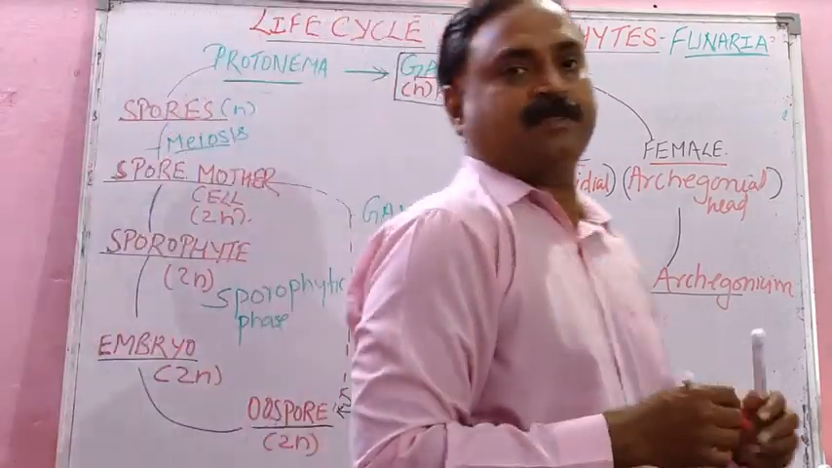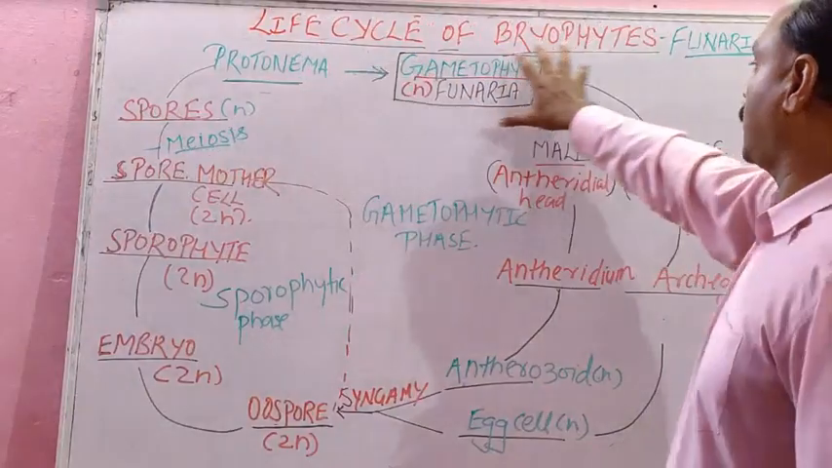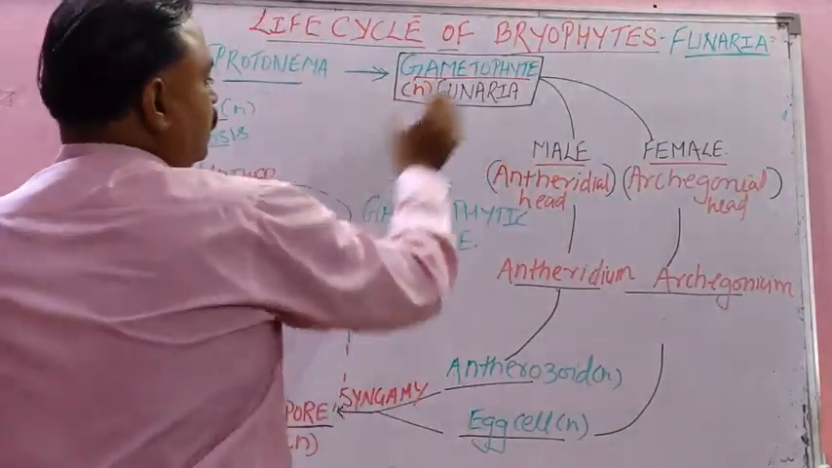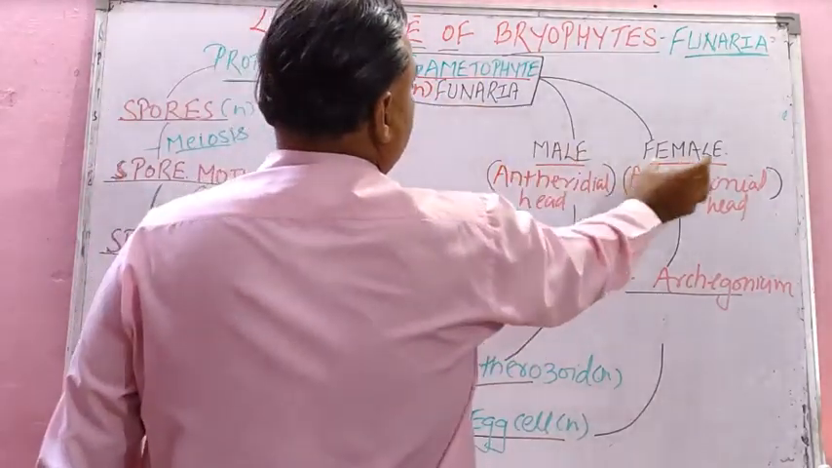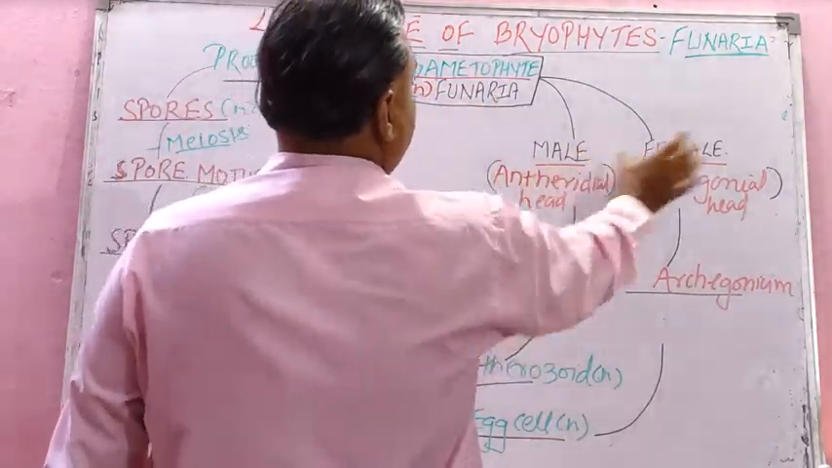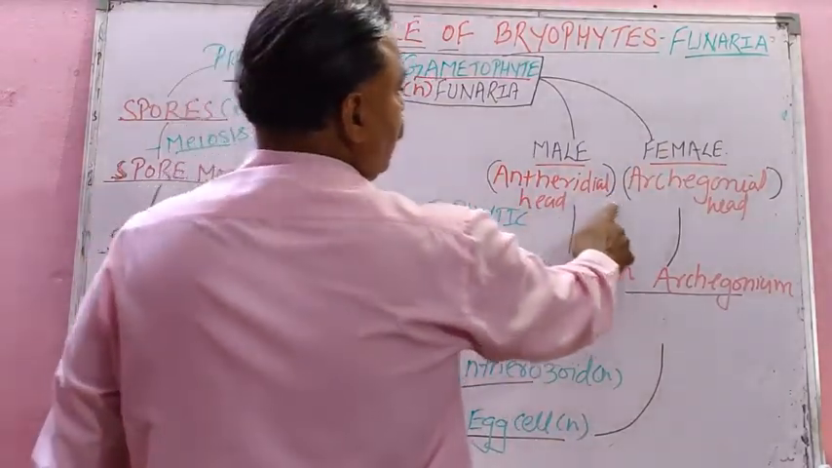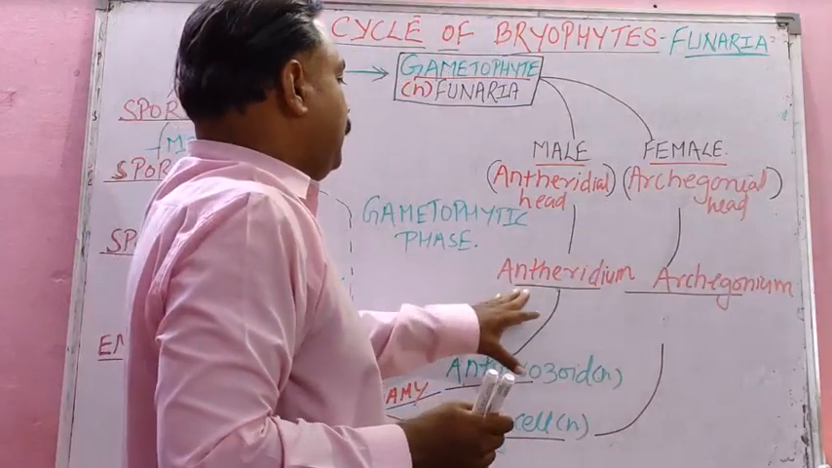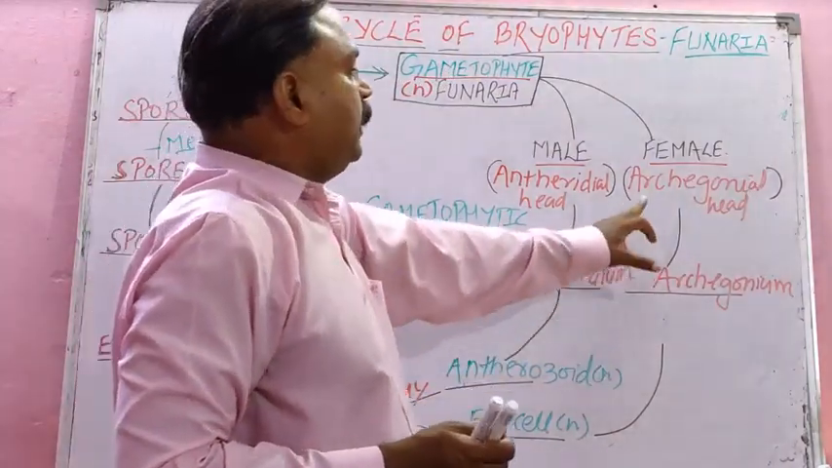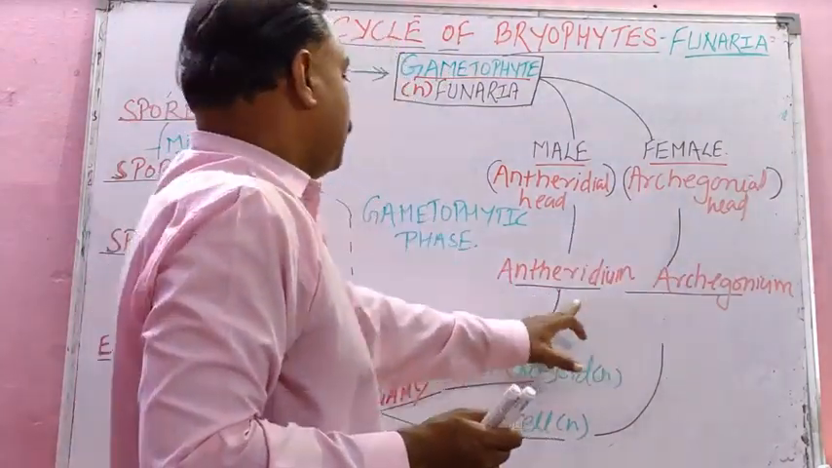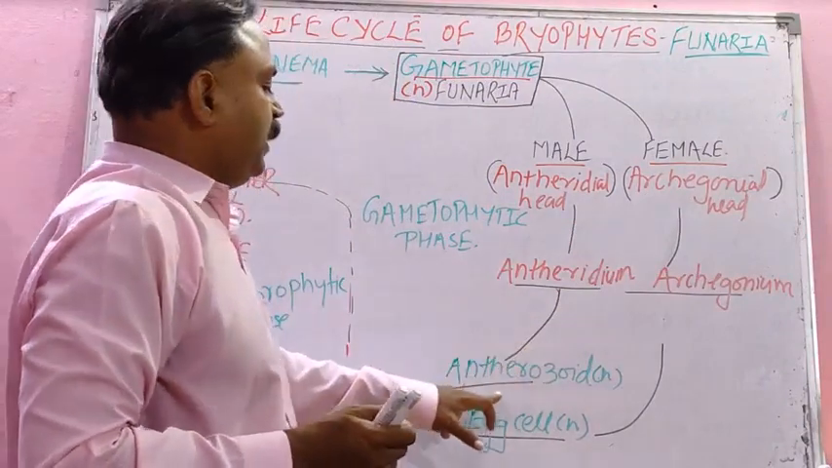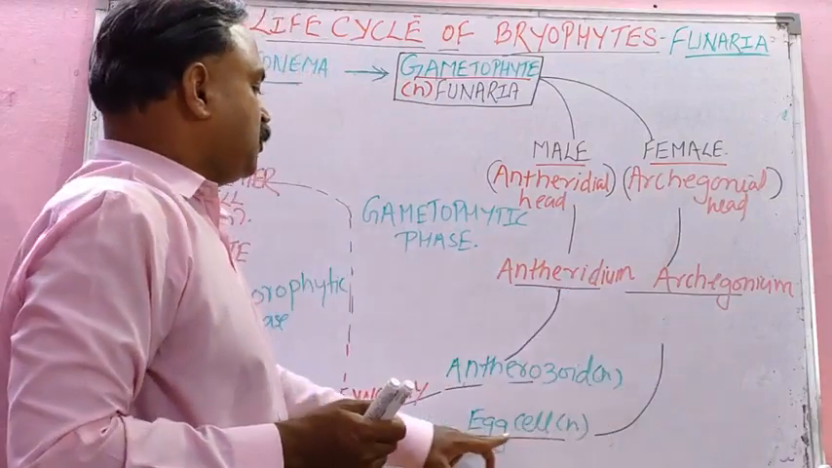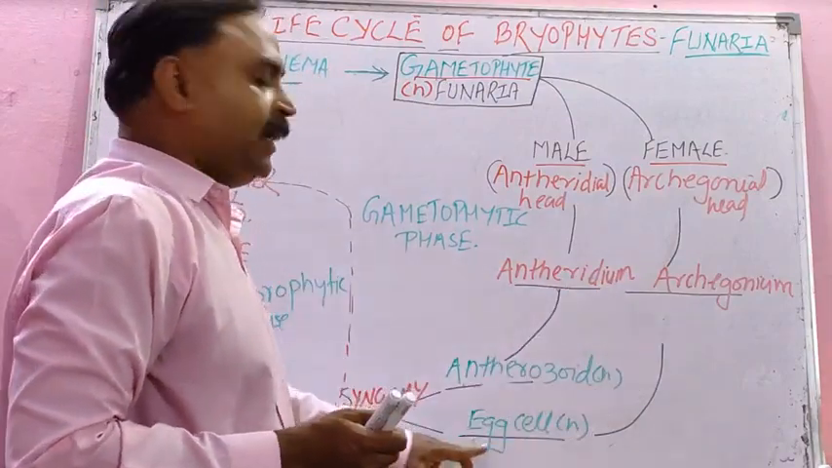Let us recap once. We are studying the life cycle of bryophytes. This is gametophyte. Funaria is the example. This plant body, the thallus, has two parts. The male part is called antheridial head. The female part is called archegonial head. Now antheridial head will have antheridium and archegonial head will have archegonium. Antheridia will produce the male gamete called antherozoid and archegonium will produce the female gamete called egg.